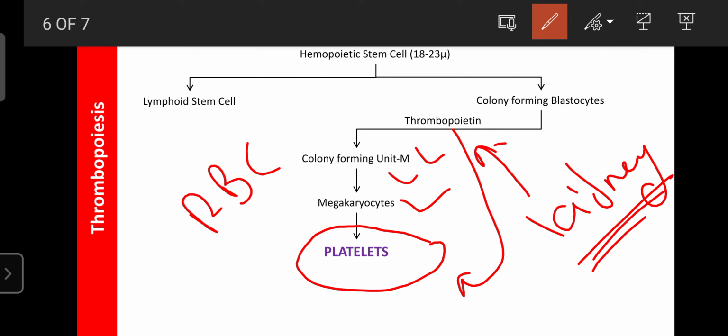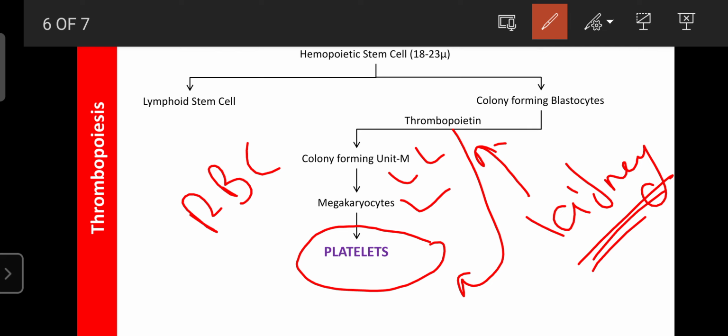You can go for a blood profile test and monitor erythropoietin as well as thrombopoietin. If their concentration is less, it indicates the kidney is under problems. Our kidney may be suffering from nephrotoxicity, inflammation, or any other malfunction, due to which the kidney is not involved in the secretion of thrombopoietin and erythropoietin.